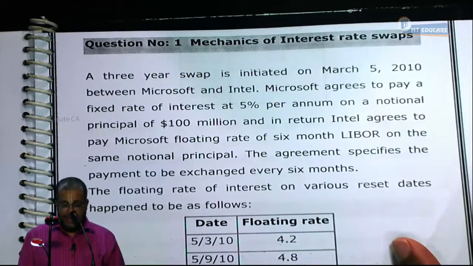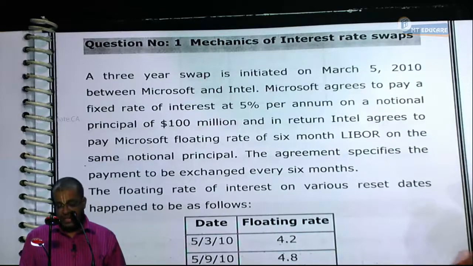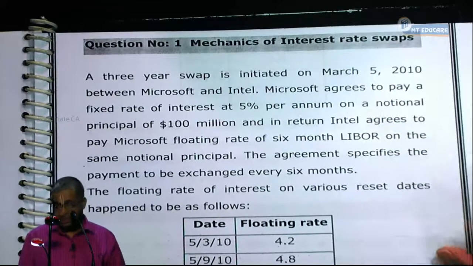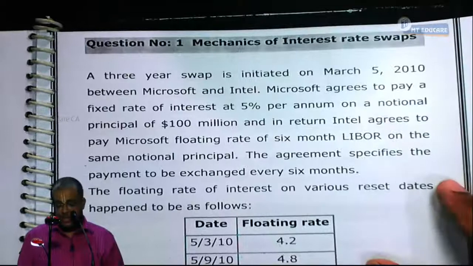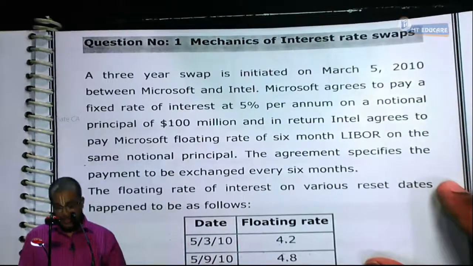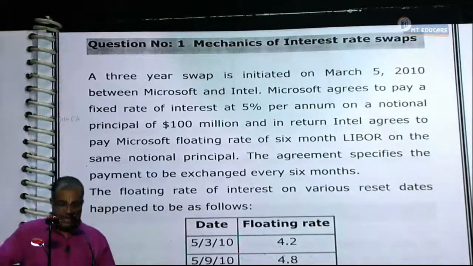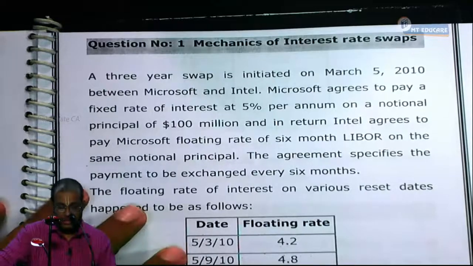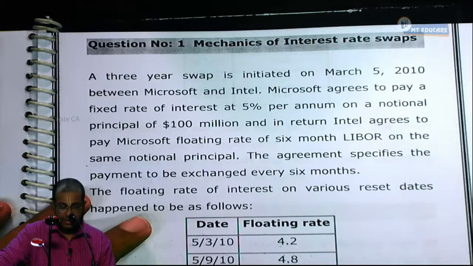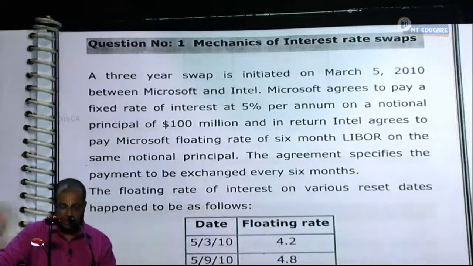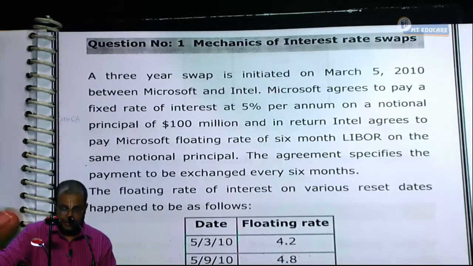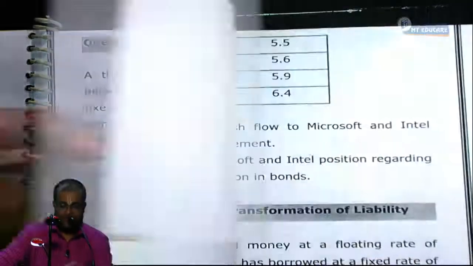The agreement specifies the payment to be exchanged every 6 months. The floating rate of interest on various reset dates happens to be as follows. 5th March 2010, 4.2%. 5th September 2010, 4.8. 5th March 2011, 5.3.